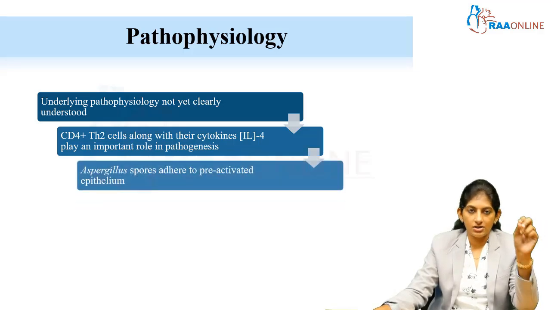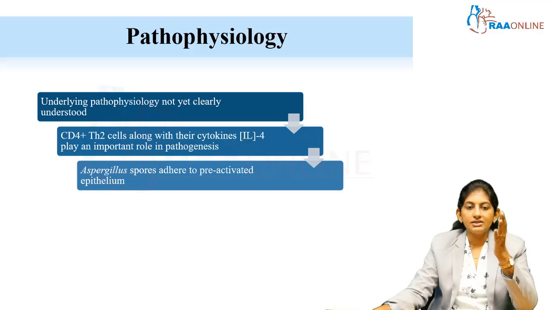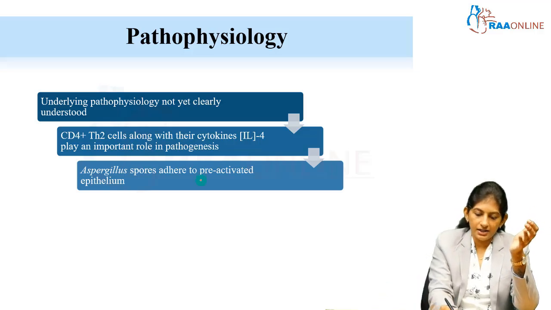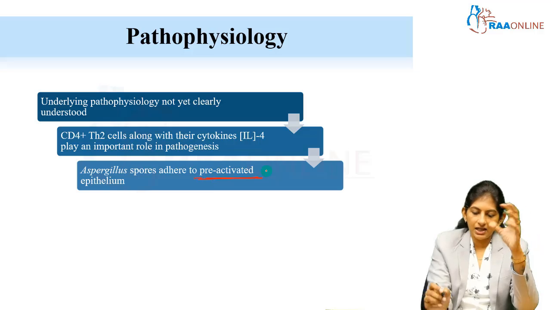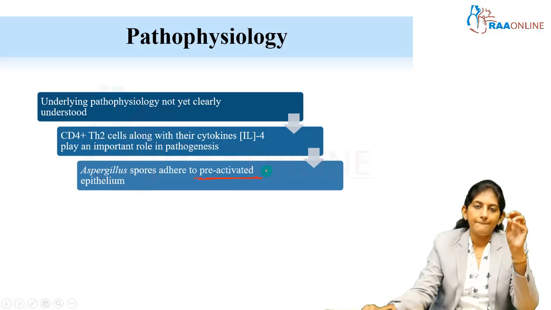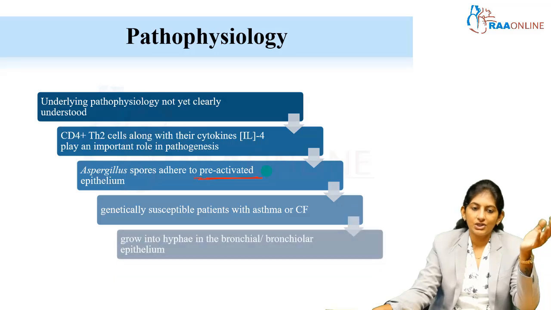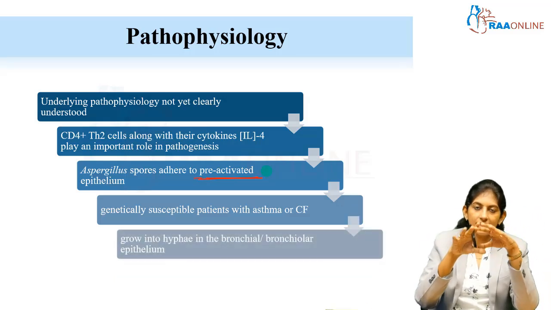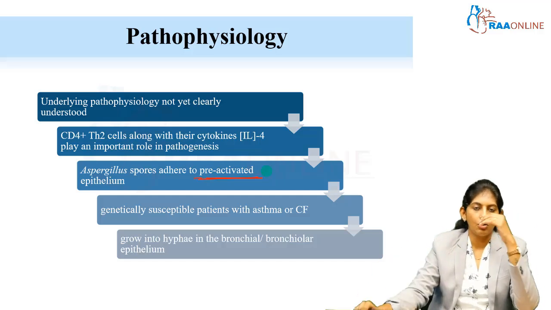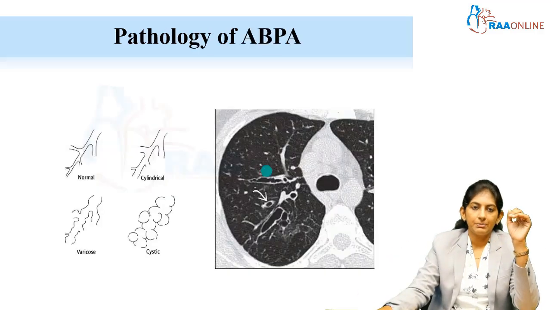Aspergillus causes ABPA only in susceptible individuals. They adhere to the pre-activated epithelium, which could be in asthmatics, cystic fibrosis, or some immunodeficient state. Aspergillus then starts growing as hyphae along the bronchial or bronchiolar epithelium.